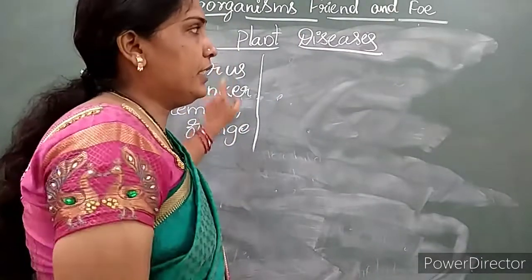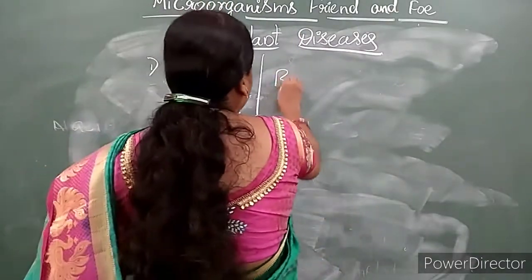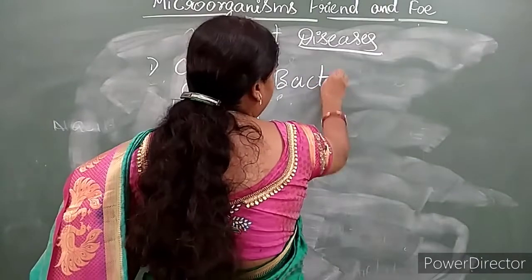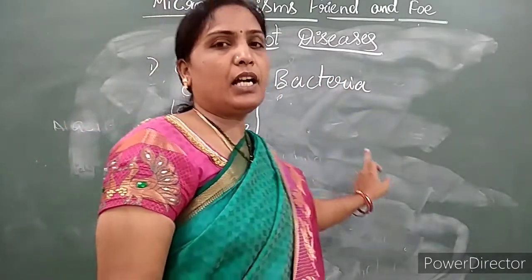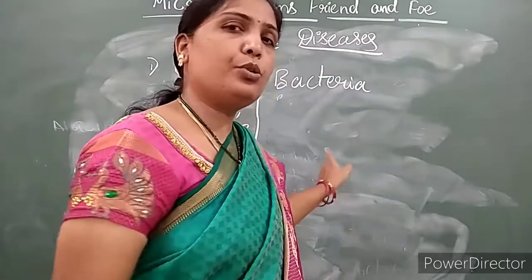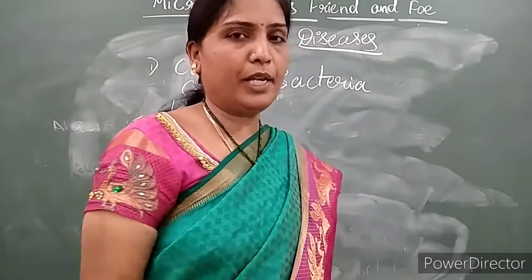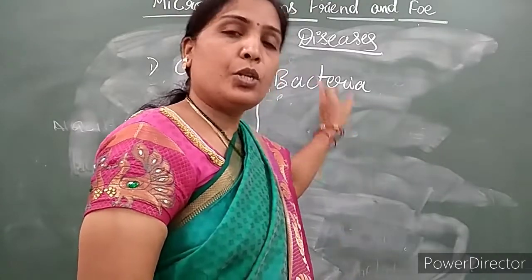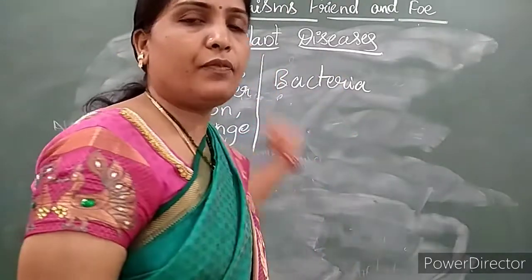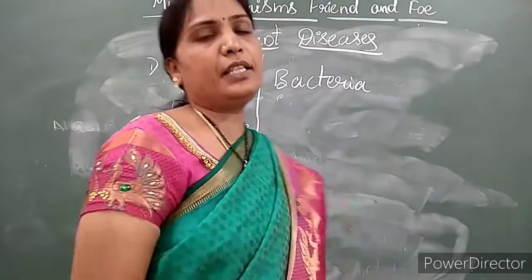Which disease? Citrus canker. This is caused by bacteria. You learned about the types of microorganisms, right? In that you learned about bacteria. So that bacteria causes citrus canker disease.